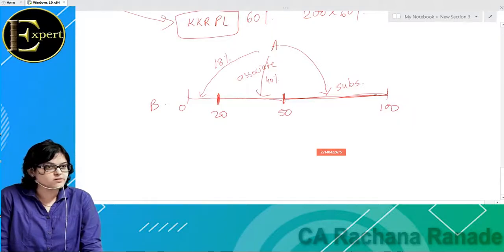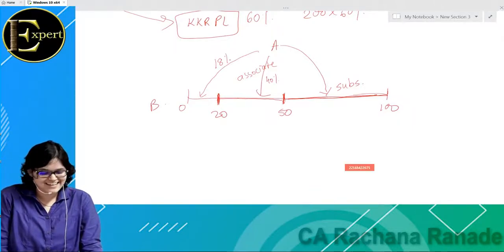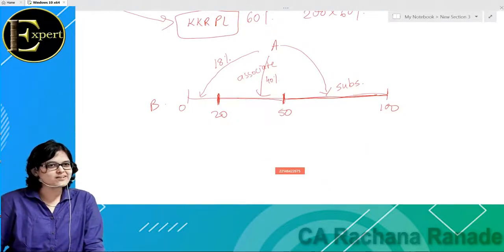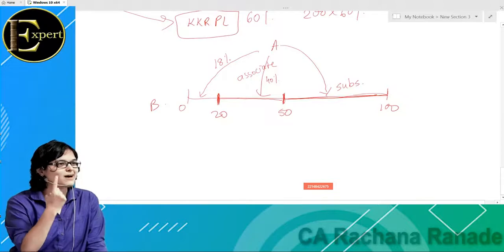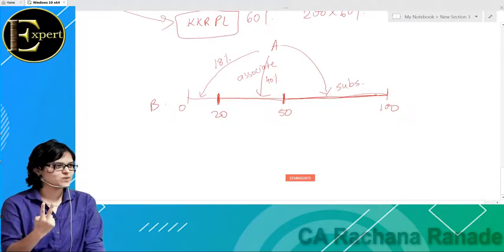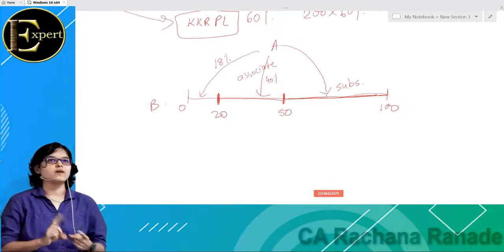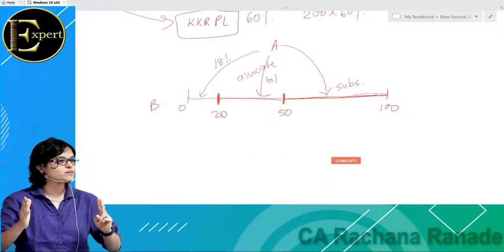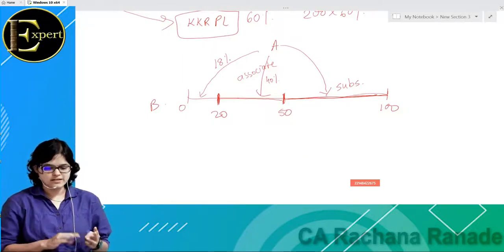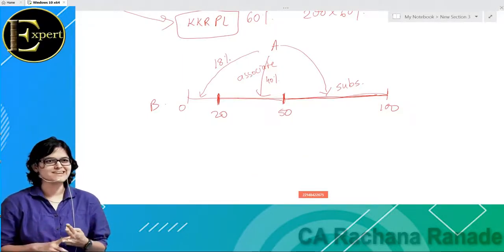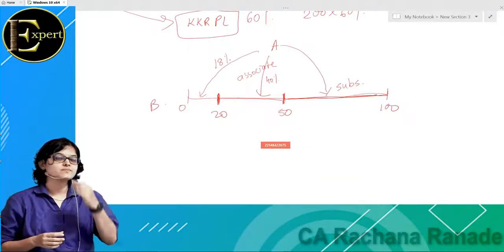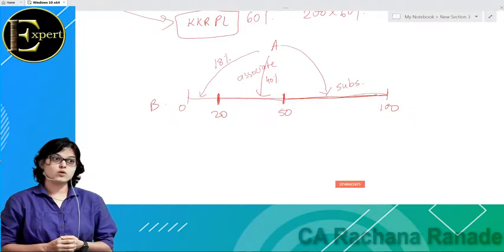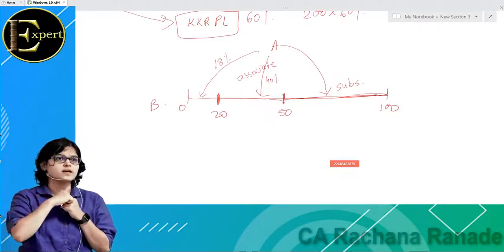Okay, so we have only two names. Which two names? Associates and subsidiaries. Without looking into all this stuff, if I'm holding more than 50%, that is a subsidiary for me. Somewhere between 20% to 50%, it's my associate. Less than 20%, nothing, no name. No, then that need not get consolidated in my financial statements. So when I'm preparing consolidated financial statements of A,